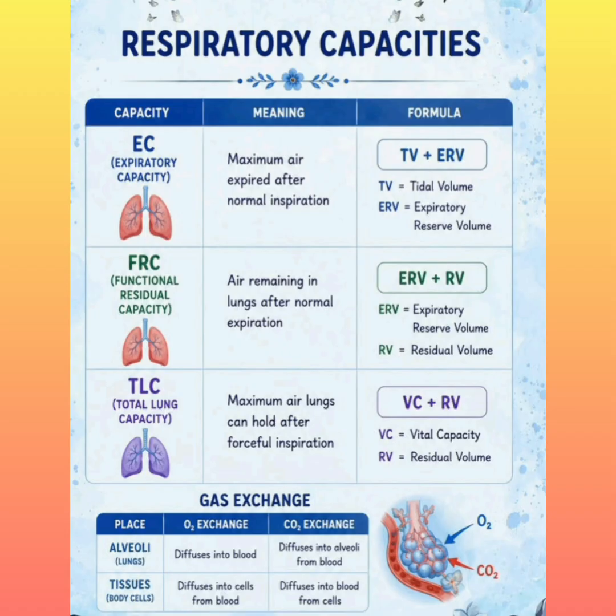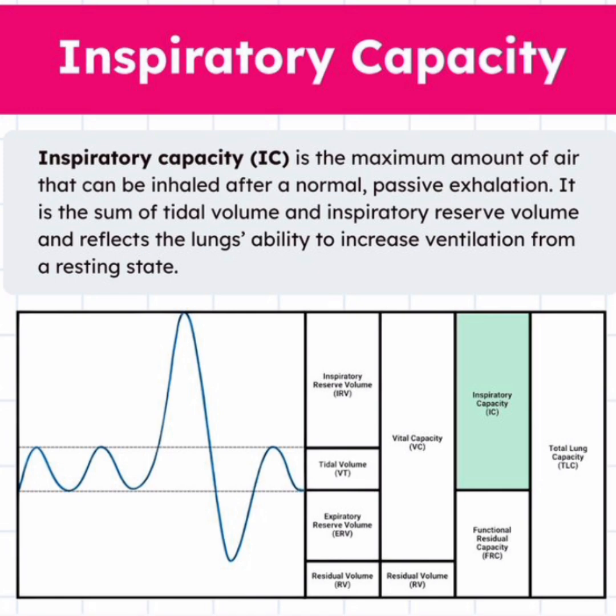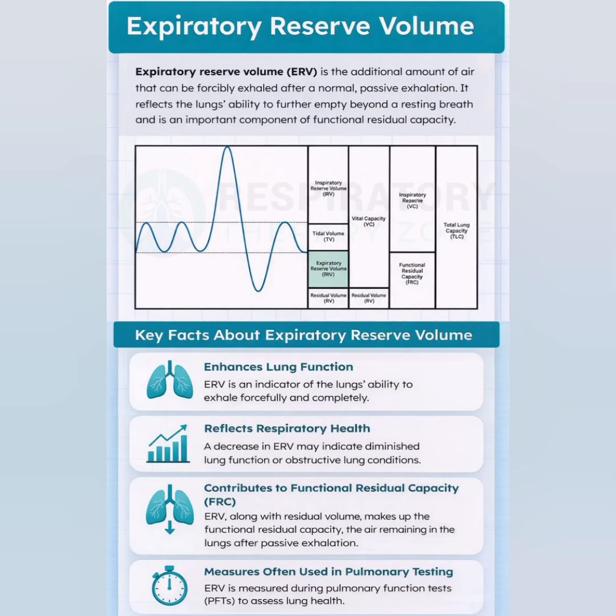Now let's talk about the respiratory capacities. Respiratory capacities speak about the maximum amount of air that we can inhale along with normal breathing. Inspiratory capacity is the total volume of air which a person can inspire after a normal expiration. It is tidal volume plus inspiratory reserve volume, that is 500 plus 3,000 equals 3,500 milliliters.